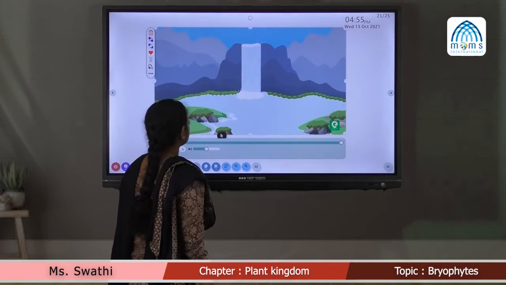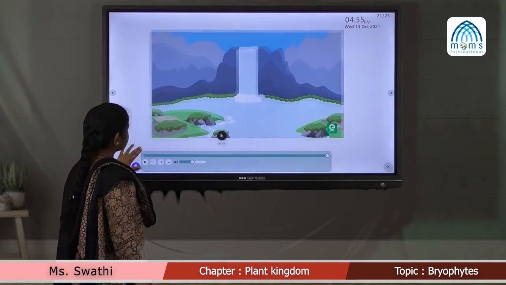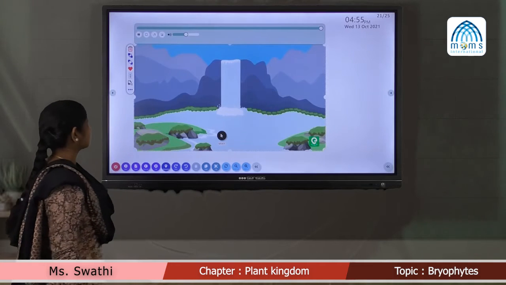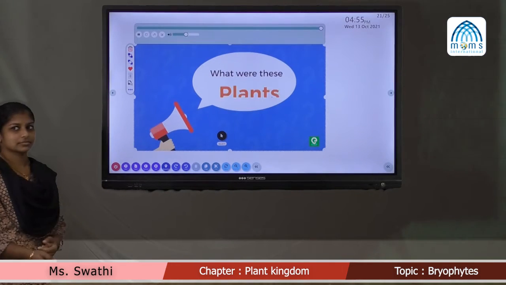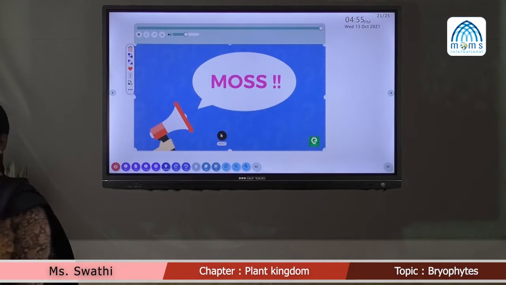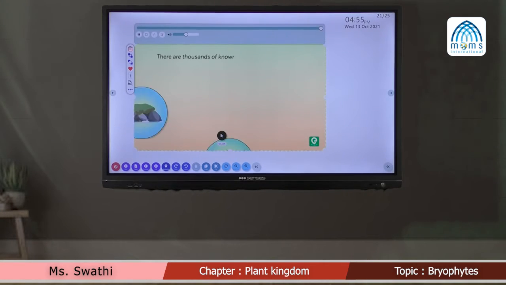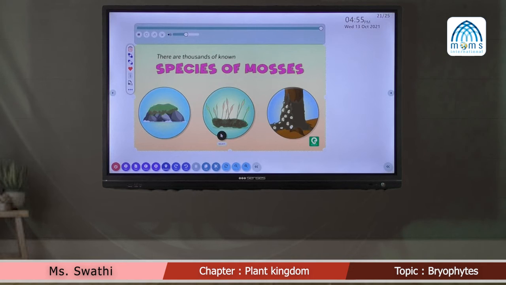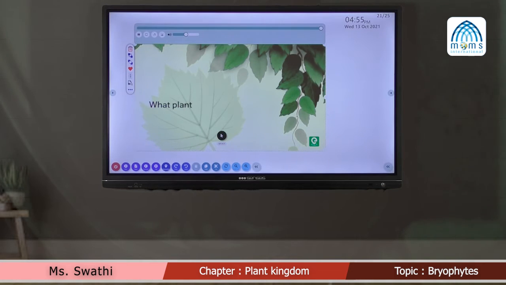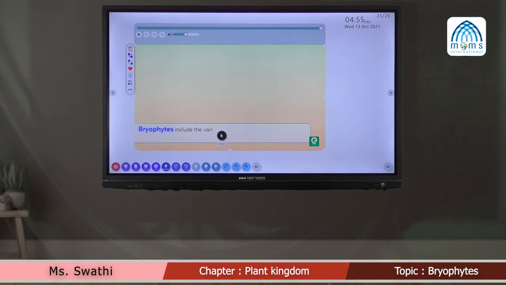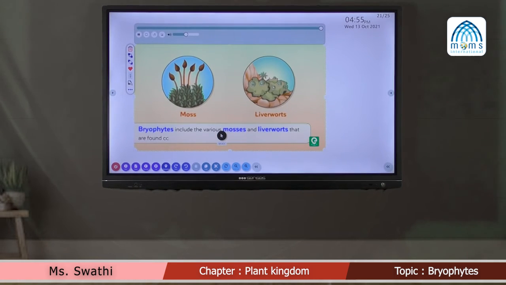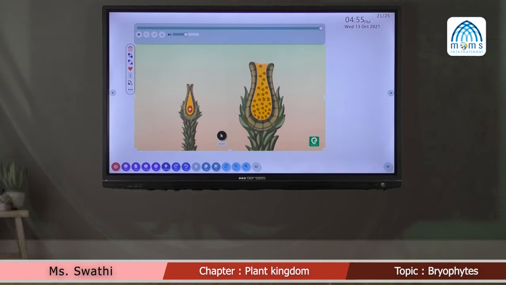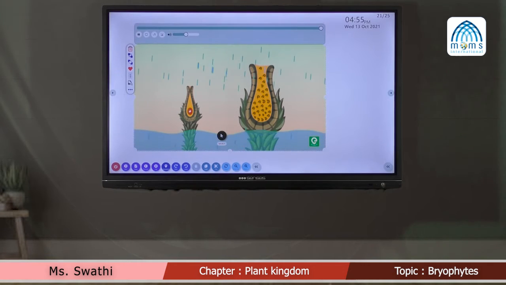Long years ago, a special group of plants with a sense of adventure began making the journey from water to land. What were these plants? Moss. There are thousands of known species of mosses, but the question is, what plant group does moss belong to? Bryophytes include the various mosses and liverworts that are found commonly growing in moist, shaded areas in the hills. Bryophytes are also called amphibians of the plant kingdom because these plants can live on soil but are dependent on